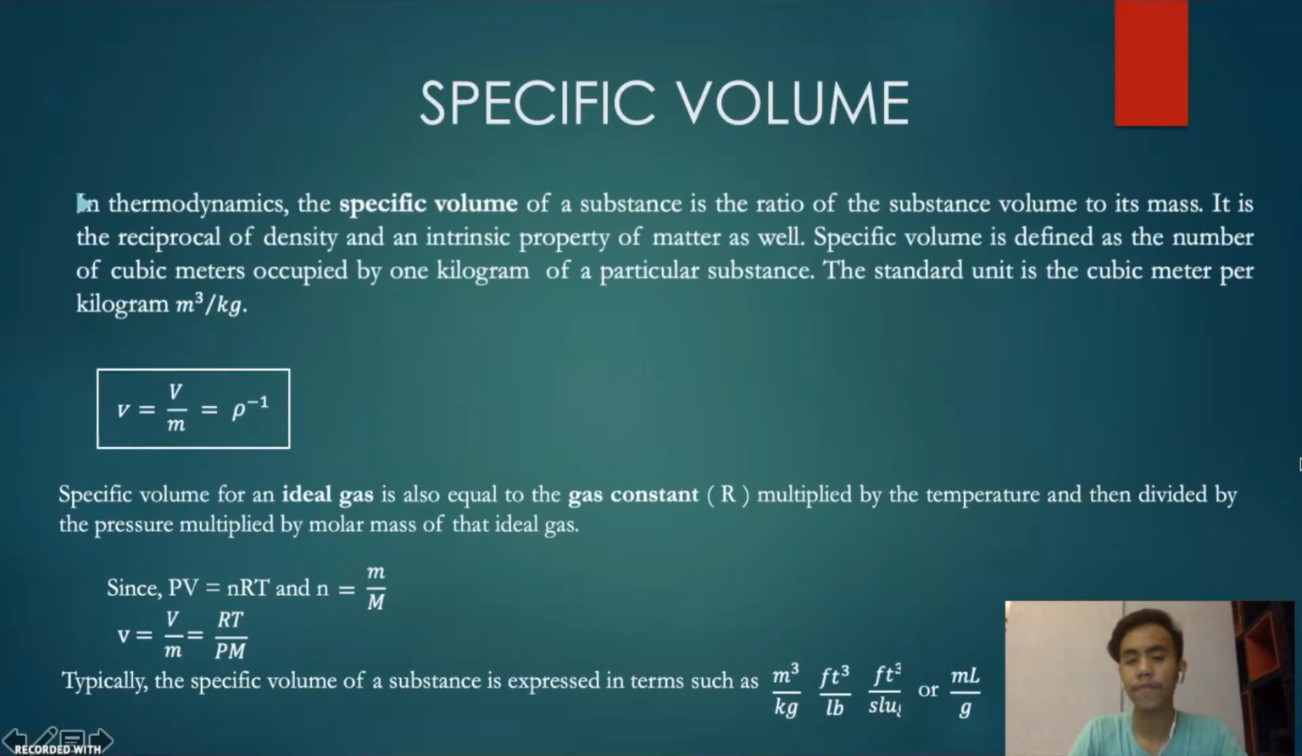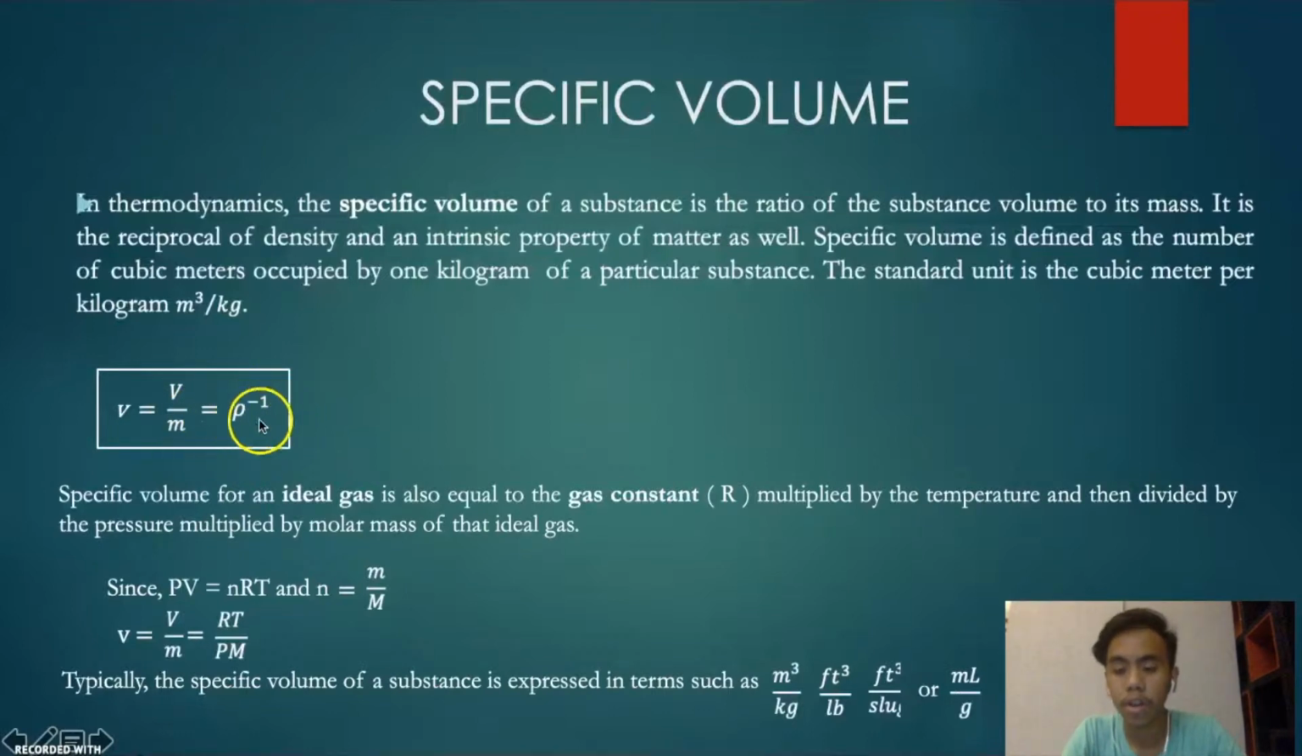Let's go to the specific volume. In thermodynamics, the specific volume of a substance is the ratio of the substance's volume to its mass. It is the reciprocal of the density and an intrinsic property of matter as well. The standard unit is cubic meter per kilogram, and this is the formula.